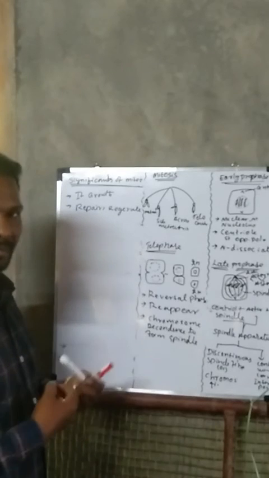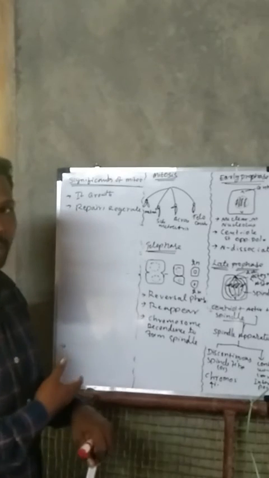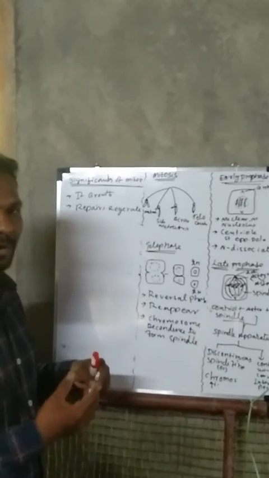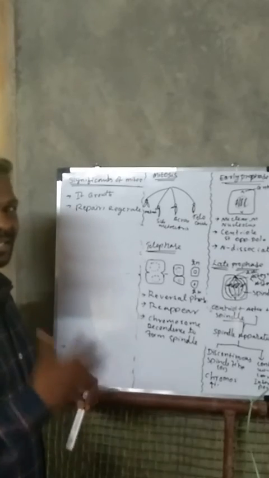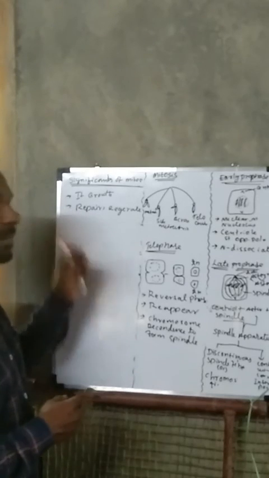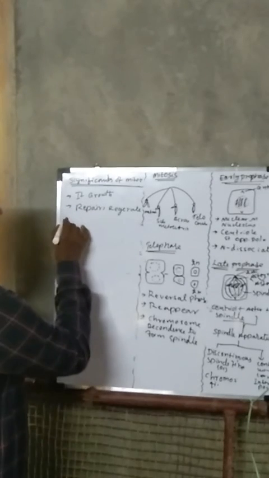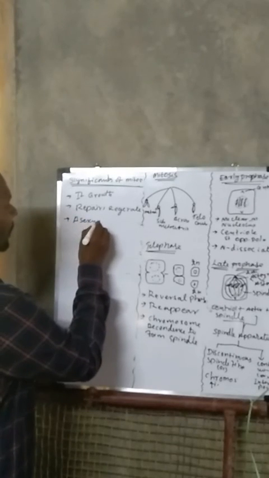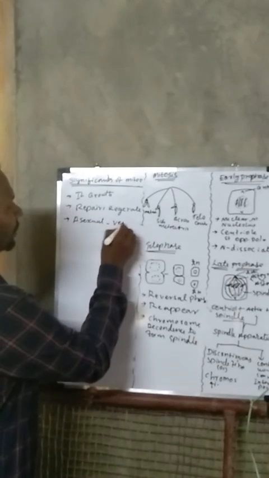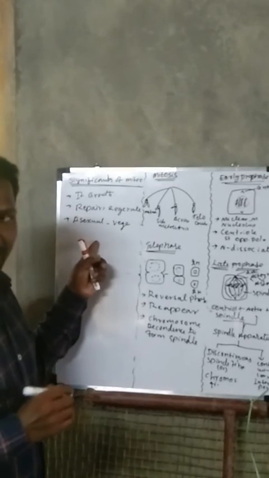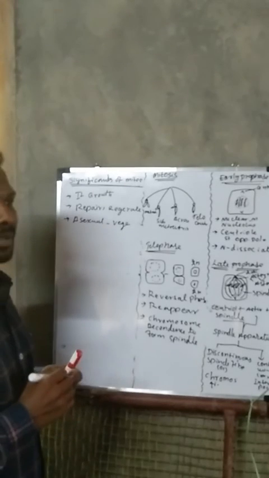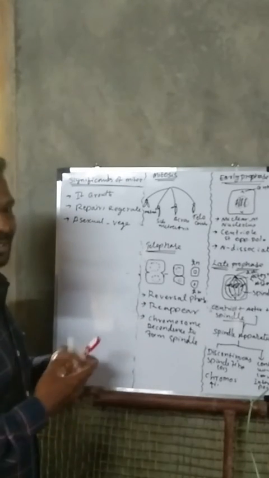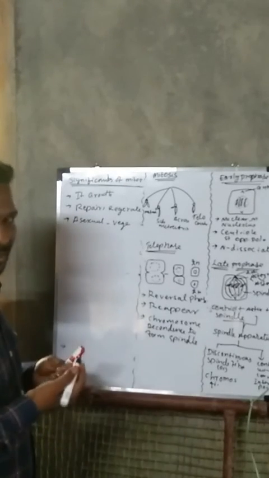And same for us also. When we get a wound or something happens to our body, it regenerates and replaces the new cells. That's why repair and regeneration. Next, it helps in asexual reproduction as well as in vegetative propagation, cutting, grafting, fragmentation, right?